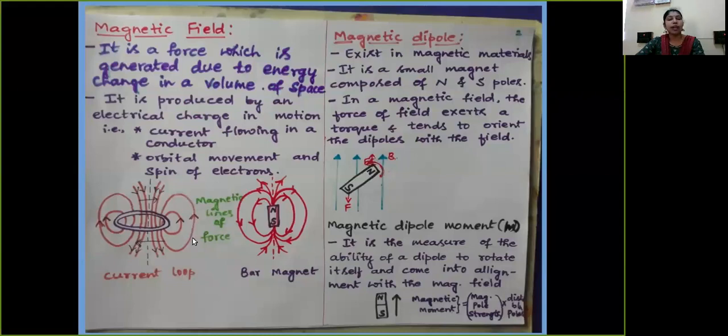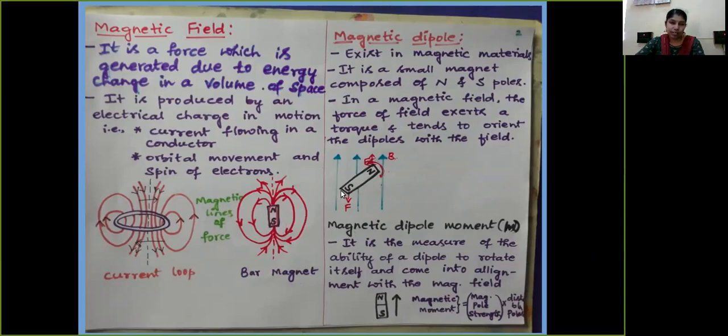So this is how the magnetic lines of force originate from a current loop as well as from a bar magnet. And this is nothing but considered a magnetic dipole. This magnetic dipole exists in the magnetic material, as it consists of north and south poles.